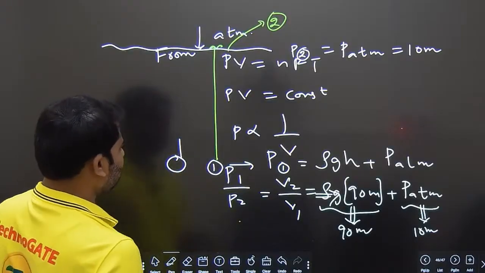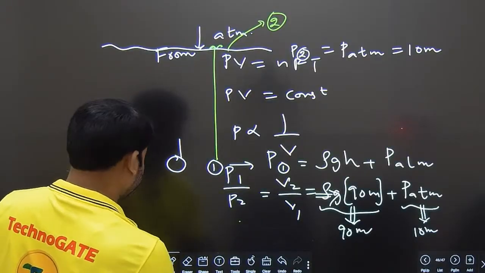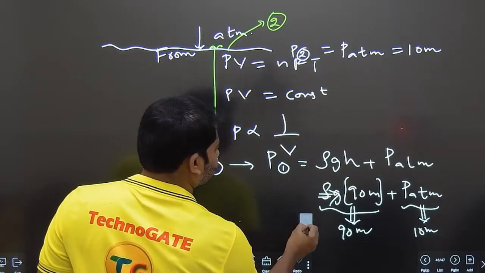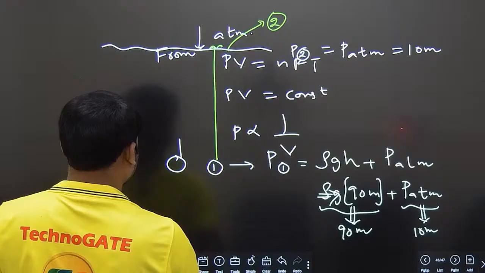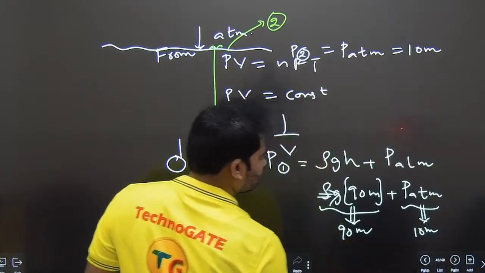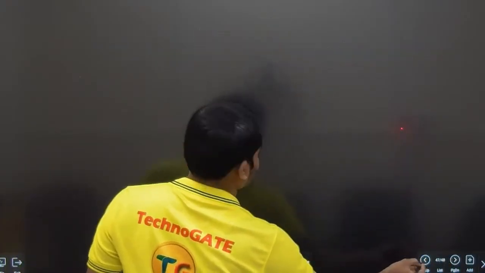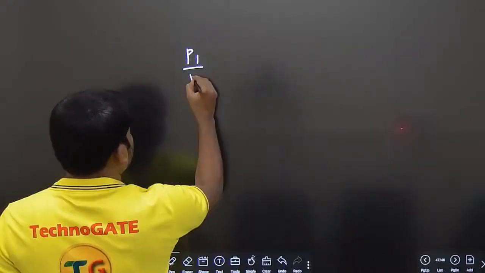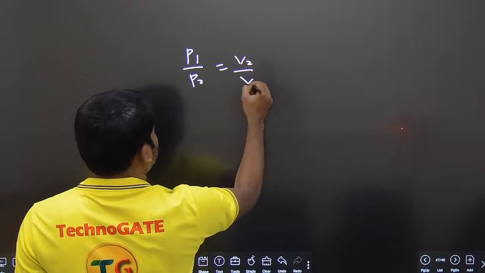A little overlap came there, that is okay. So we have P1 by P2 is equal to V2 by V1.